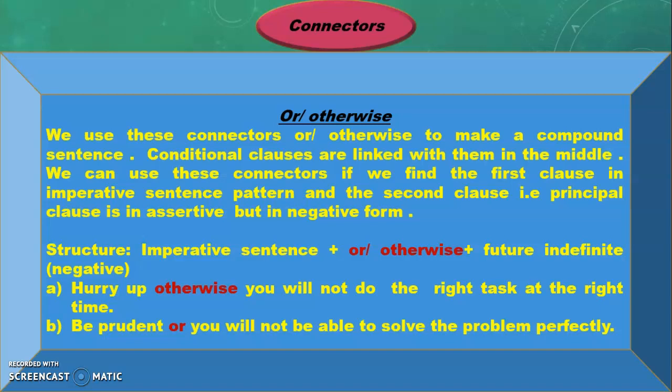Now look at this. In the middle of the sentence there is otherwise. Now in the second sentence: be prudent or you will not be able to solve the problem perfectly. Be prudent is in affirmative form. In the middle there is or, and the second clause, you will not be able to solve the problem, is in negative form. Okay, this is the use of otherwise and or.